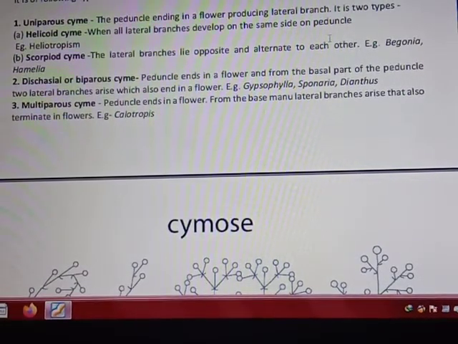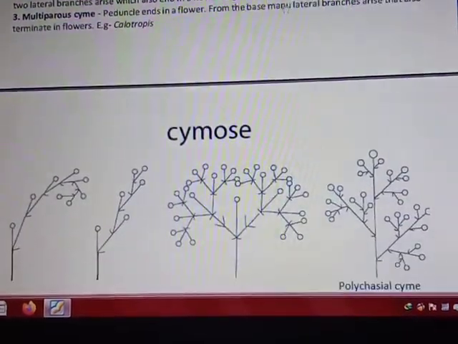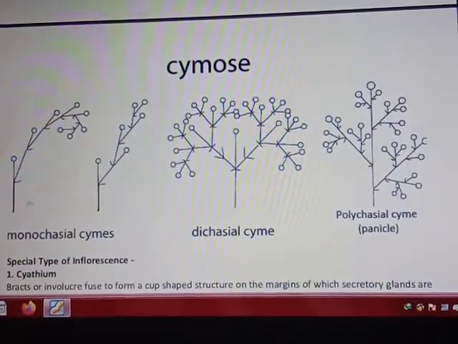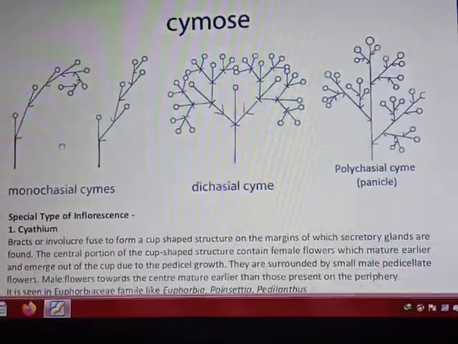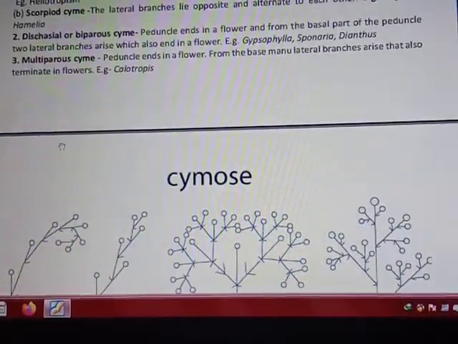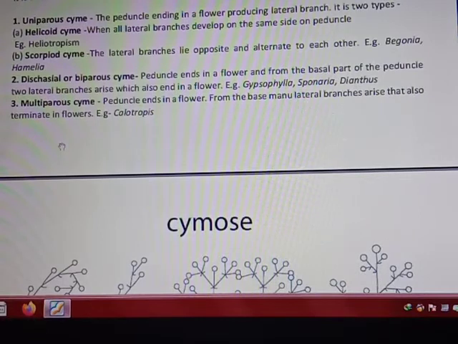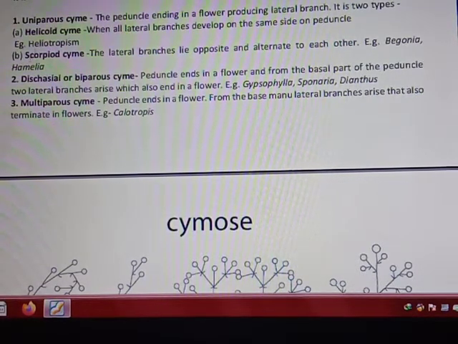all of these. The first one is a uniparous cyme, and the second one is a biparous cyme. Uniparous means the peduncle ends in a flower, producing a lateral branch. You can see here in this diagram, this one is the peduncle and further it gives rise to the flowers. It is a monochasial cyme. Monochasial or uniparous.